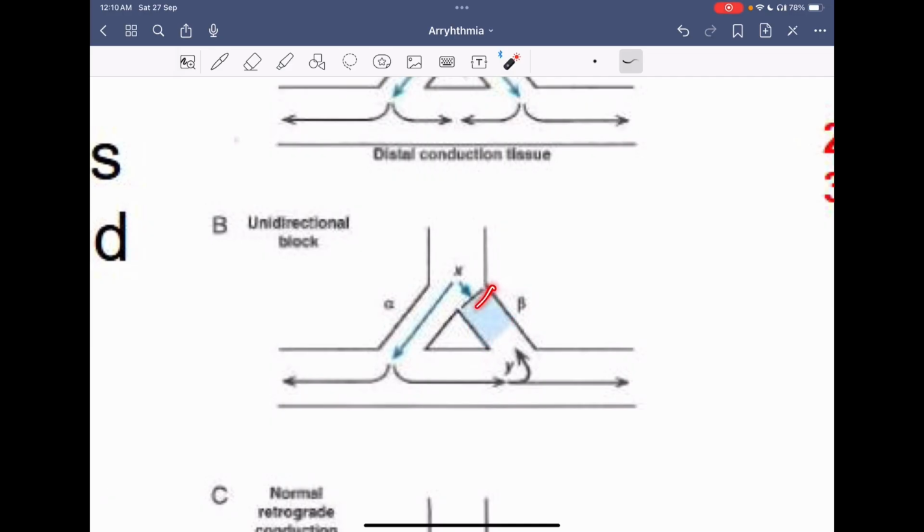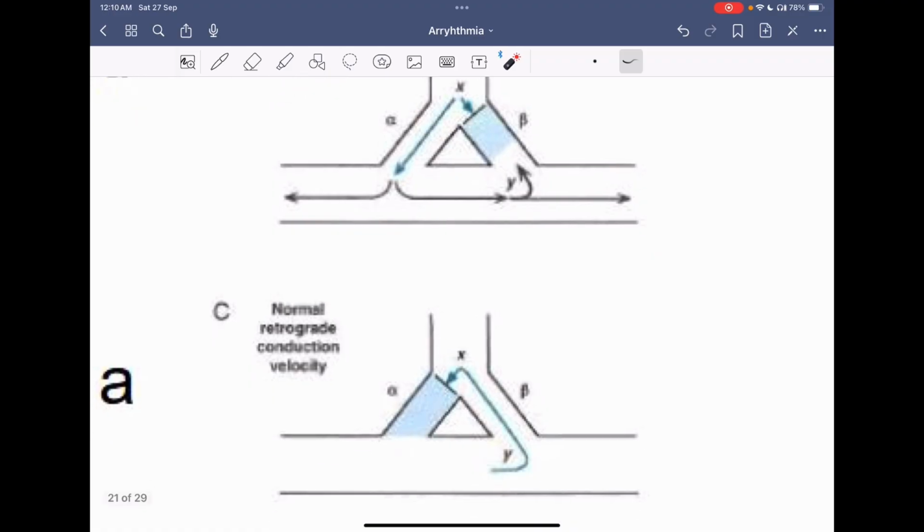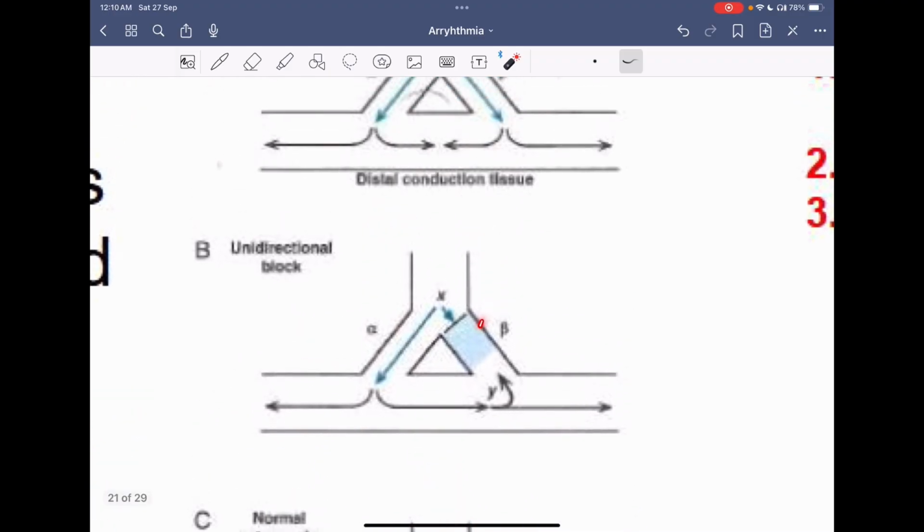For example, here the beta pathway was blocked. So the impulse will go only in one direction. Then when it goes into two directions, by the time it reaches the other pathway, this block will be gone, so it will flow in the opposite direction, leading to a re-entry circuit. So this re-entry circuit of depolarization might lead to arrhythmias. So what mainly causes a unidirectional block?